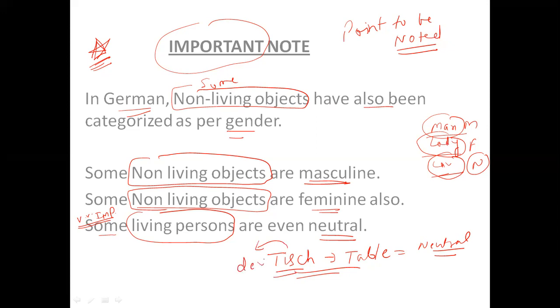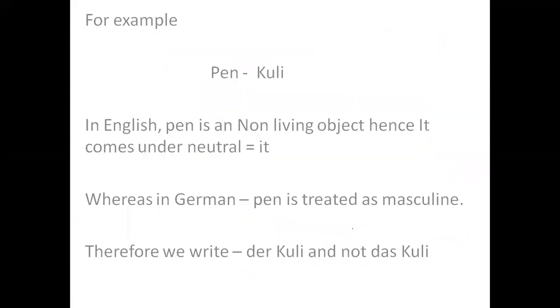Hence, I will write der. Right? I will write der. So this is what I'm trying to convey, that some non-living objects are masculine, some non-living objects are feminine, and some living objects are neutral. So I'll give you some examples here.